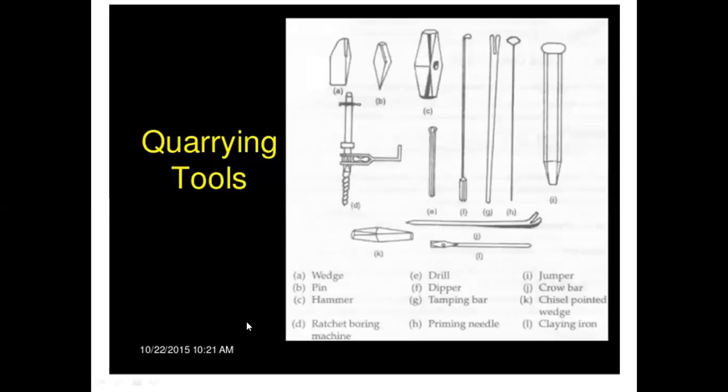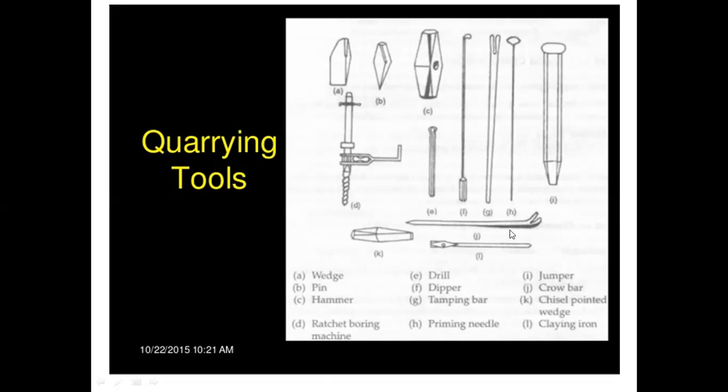And various quarrying tools: a wedge. A is the wedge, B is the pin, C is the hammer, D is the ratchet boring machine, E is the drill, F is the dipper, G is the tamping bar, H is the priming needle, I is the jumper, J is the crowbar.